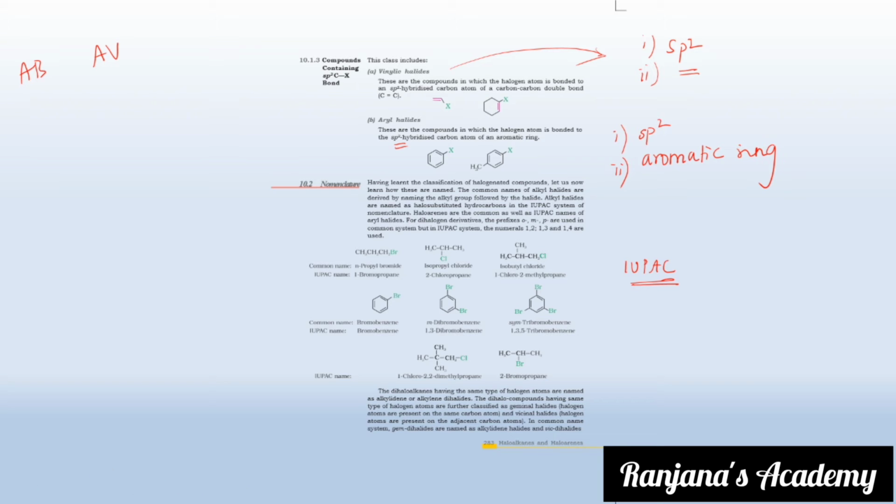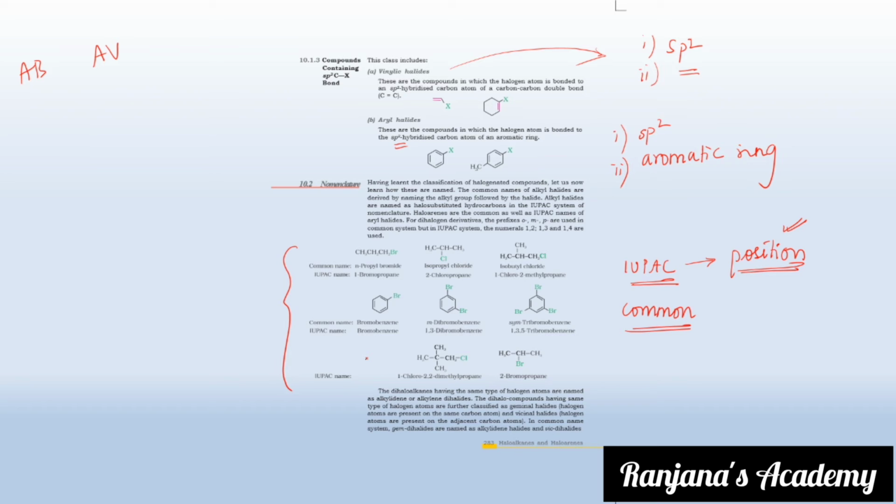So what is the name they have kept? That is important. Usually these names are kept on the basis of the position of the halogens in the compounds. So IUPAC names are based upon the positions, whereas common names are how they are present in the structure. So you have another classification of names, that is common names. Here you have some examples given in the textbook, so you have to be familiar with those. N-propyl bromide, isopropyl chloride, isobutyl chloride, all these you have already learnt in your class 11 organic chemistry, so we are not going into detail.